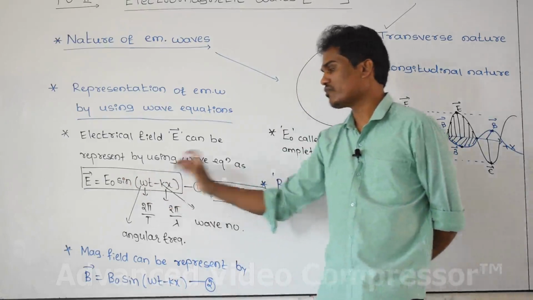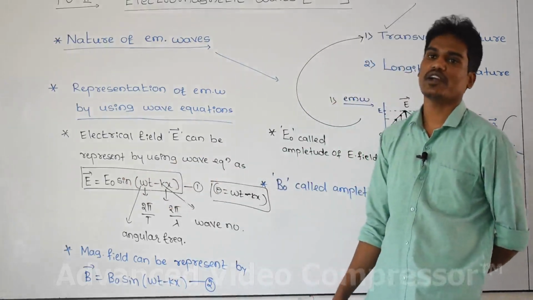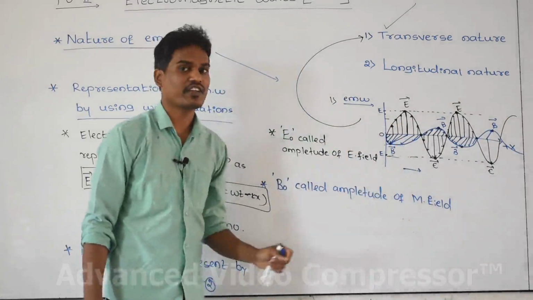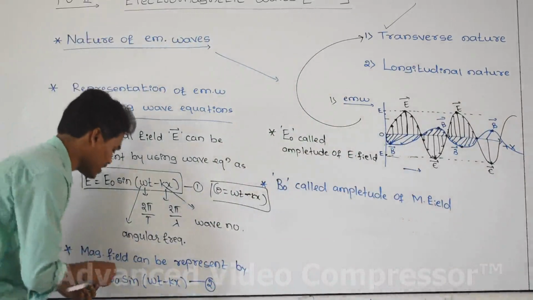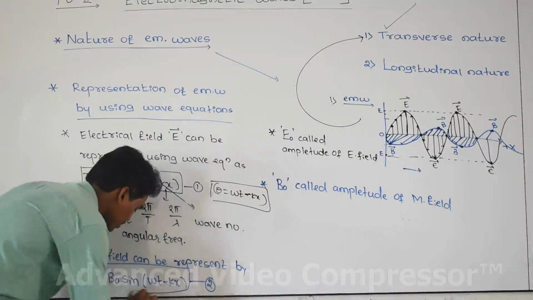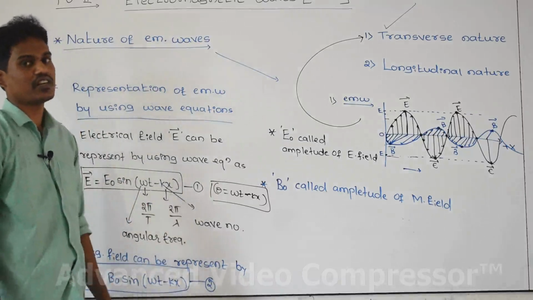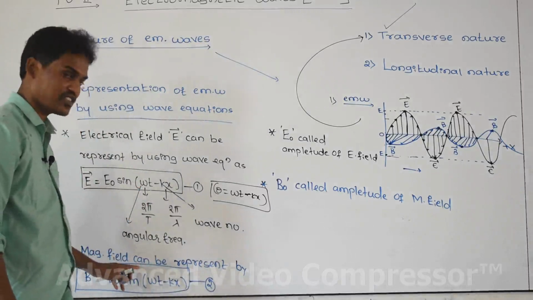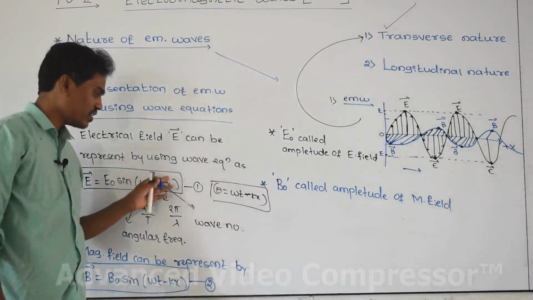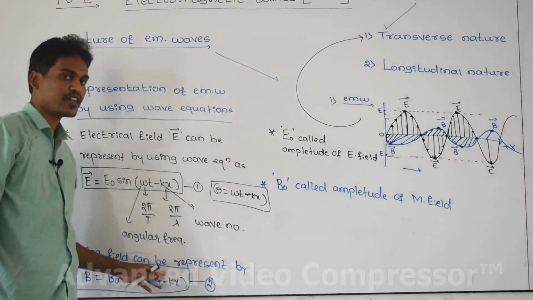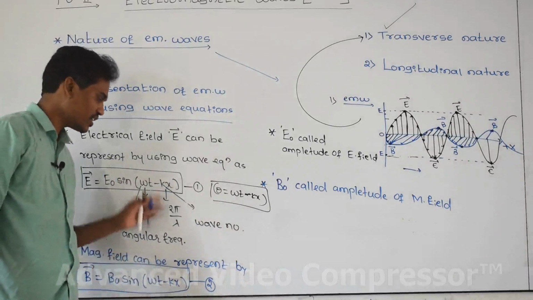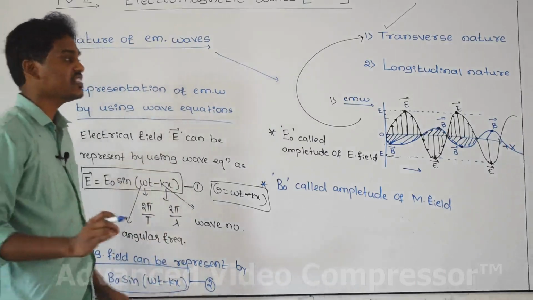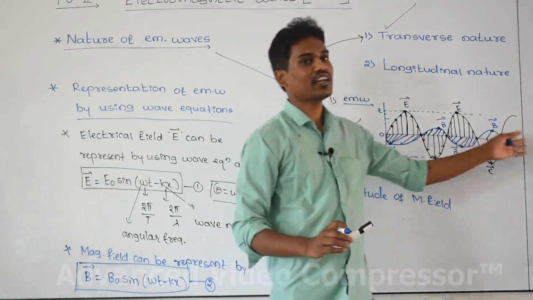If you use this equation, it is possible to find out the intensity of electrical field present inside the electromagnetic wave. And if you use this equation, it is possible to find out the intensity of magnetical field that is present in the electromagnetic wave. If you combine these two equations, from this equation we get electrical field intensity, from this equation we can find the magnetical field intensity. If you use both the equations at the same time, then you are getting the intensity of this electromagnetic wave.